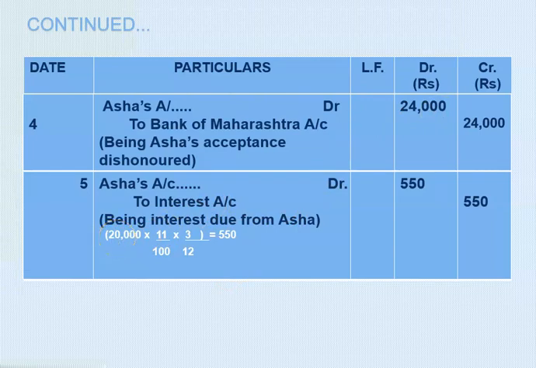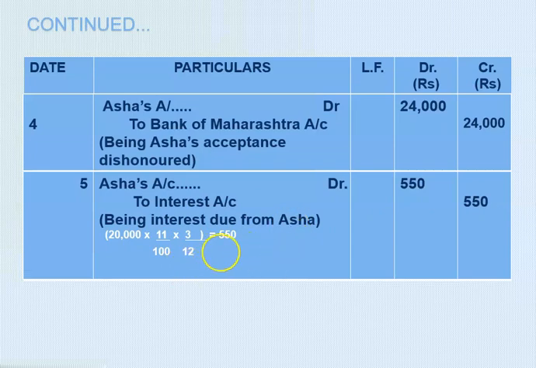So the balance amount is 20,000 rupees. Now on this 20,000 rupees, 11% is the rate of interest, and the new bill is drawn for 3 months, and therefore here 3 upon 12. So 20,000, 11%, and the bill is drawn for 3 months, and therefore our interest amount is 550 rupees, right? So our entry is Asha's account debit to interest account 550 rupees, and the narration here is interest due from Asha, right?